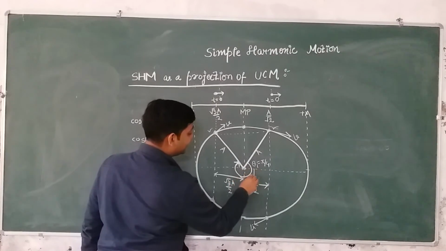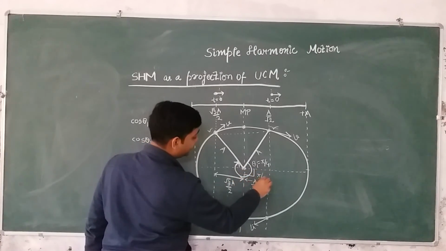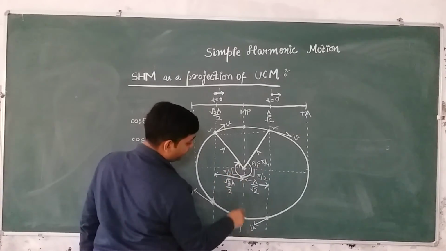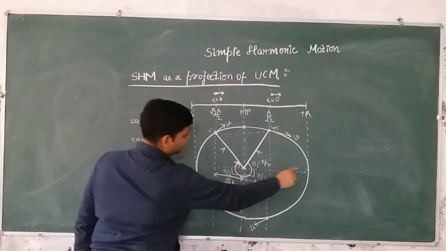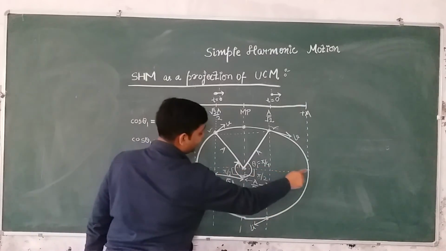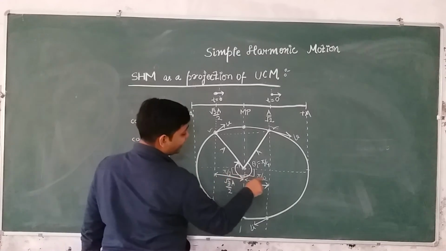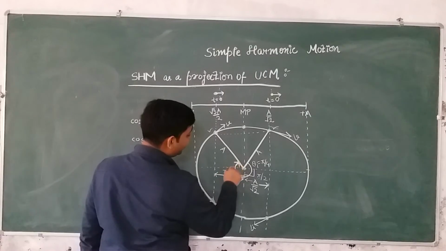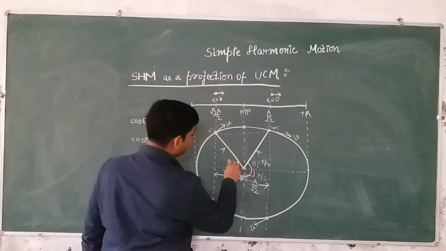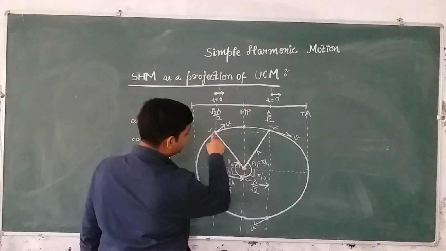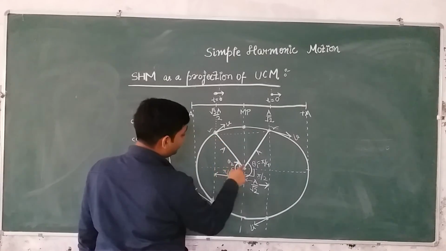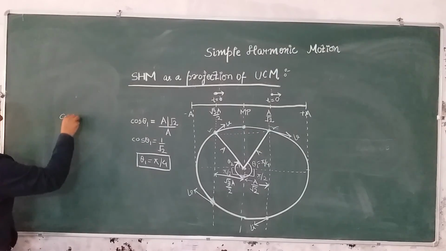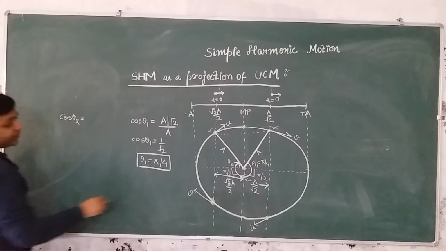And this angle is 90 degree, pi by 2. We know that. And this angle is also pi by 2, 90 degree. From this position to this position, this entire half semicircle will give you pi by 2 plus pi by 2, which is 180 degree. Now we need to find out this angle. Let's say this is angle theta 2. So again we can choose this triangle and use cos theta 2 equals base upon hypotenuse.